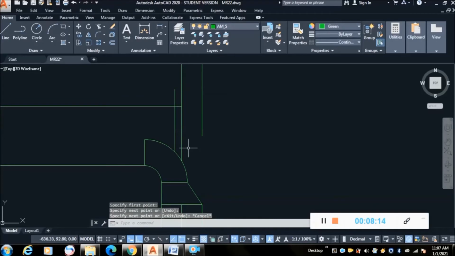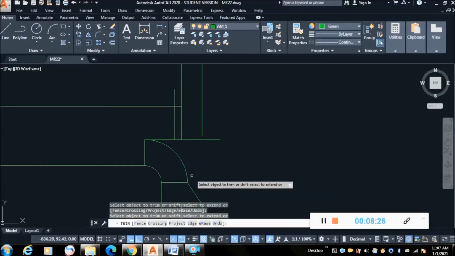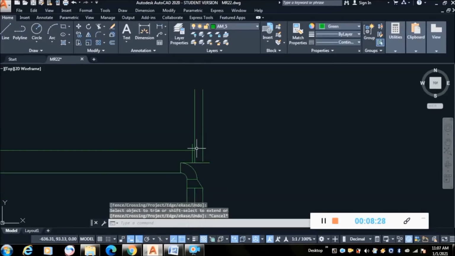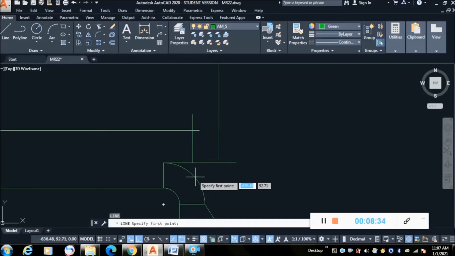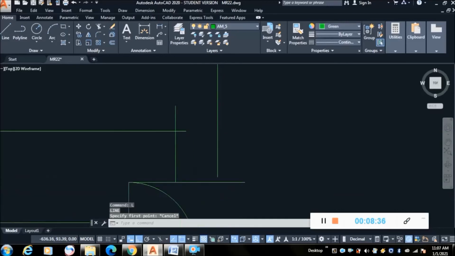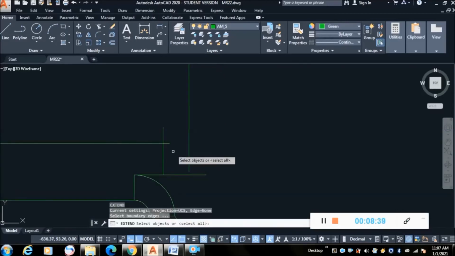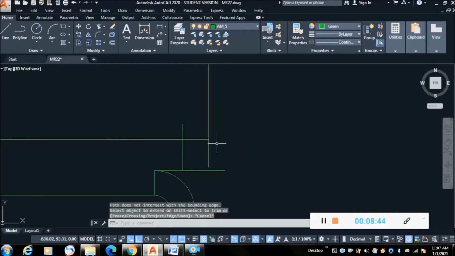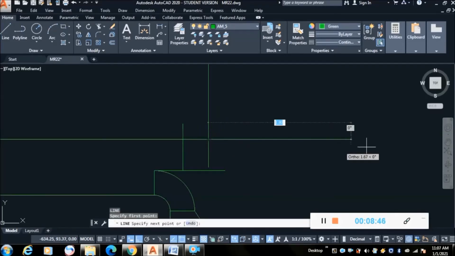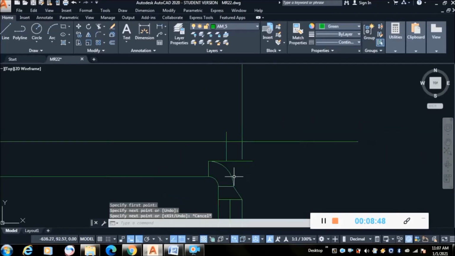Now take the L command again, from here to here. We will trim this. Now extend this upper part like this.